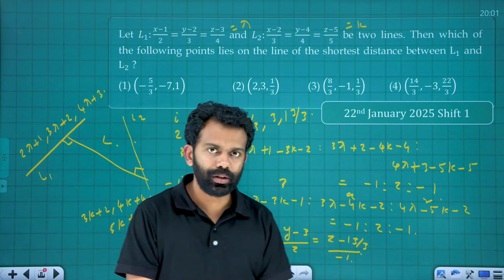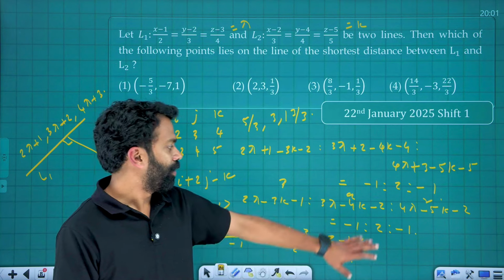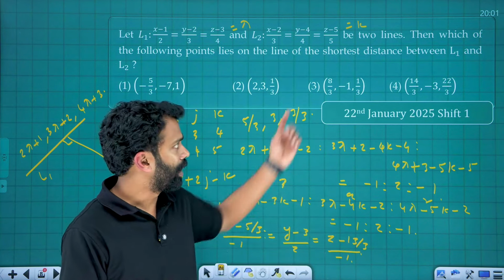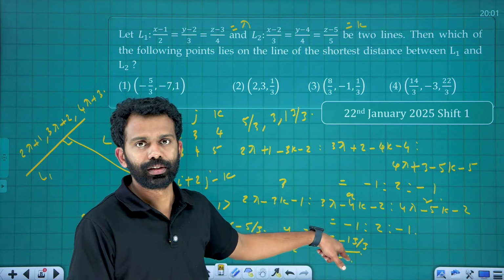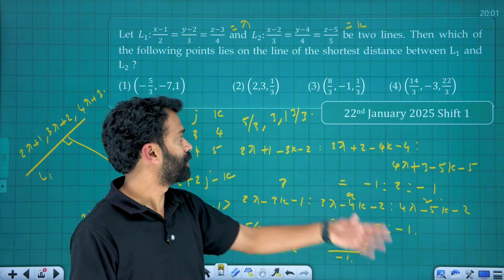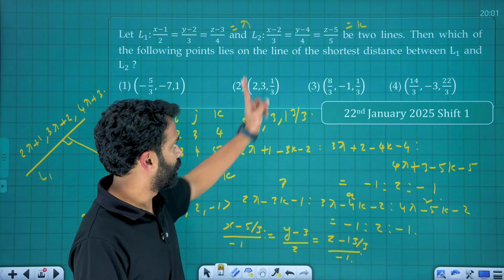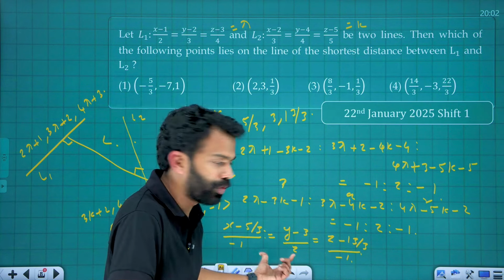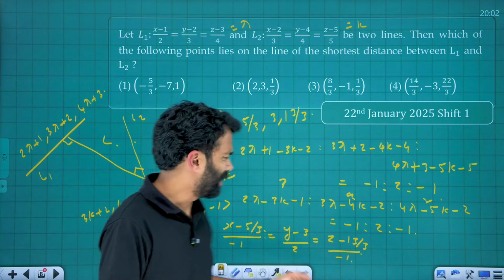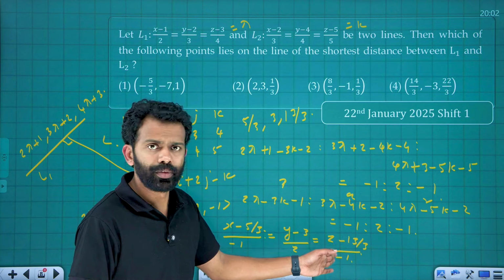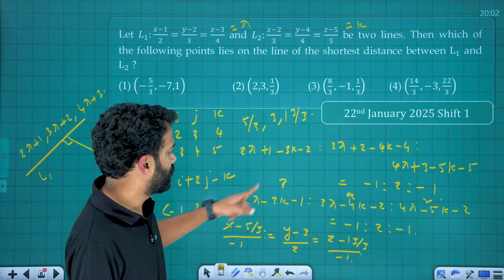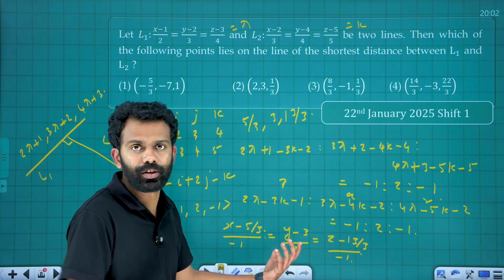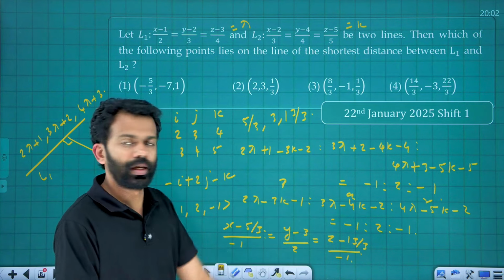The problem with this question is, even after finding all of these constraints, these unknown parameters, we have to go for the final option to get to the final answer. Most of the students will have to go through this one, this one, this one. See, mostly we can identify from here itself. You don't have to go for all the three substitutions. Sometimes you can neglect z. By just substituting x and y only, you can identify whether it's correct or not, whether the given point lies on this line or not.